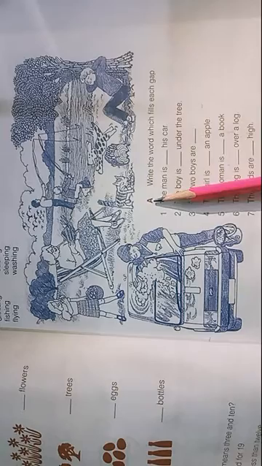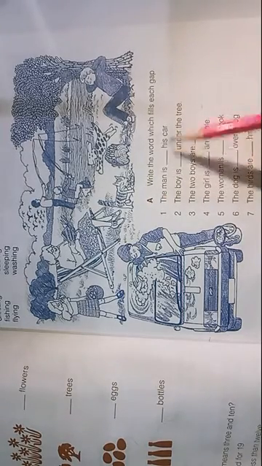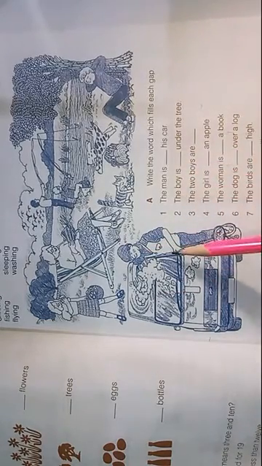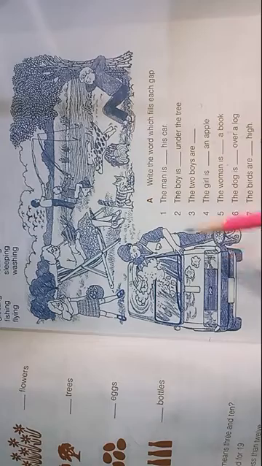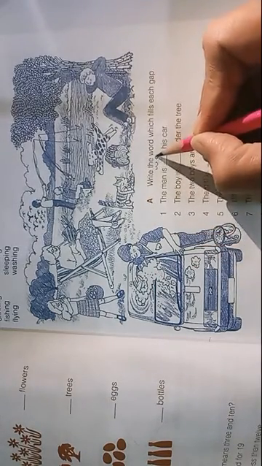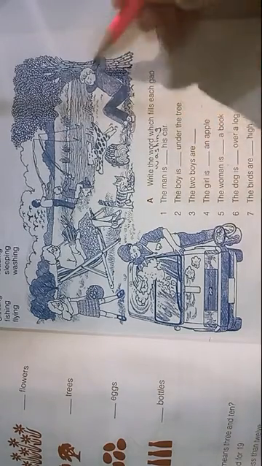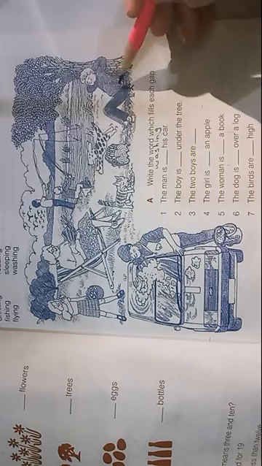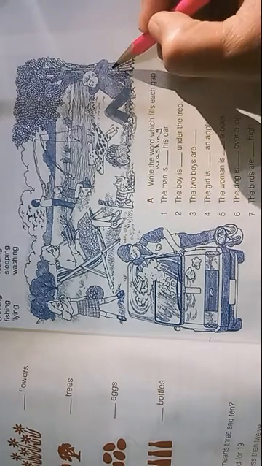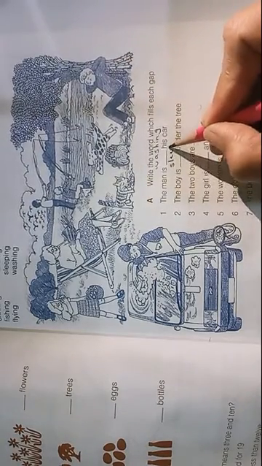Let's start our work. Part A, write the word which fills each gap. The man is dash his car. What is this man doing? Look at this man. So you will have to fill in the correct action. So I am writing here washing. Washing. The boy is dash under the tree. Look at this boy. What is this boy doing at this time? This boy is sleeping. So we will write here sleeping. Sleeping is an action verb. Sleeping is a verb.